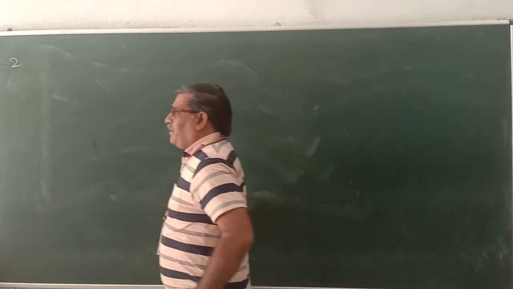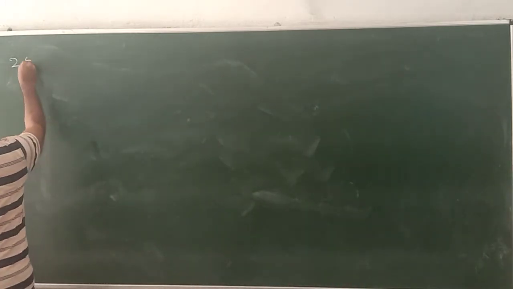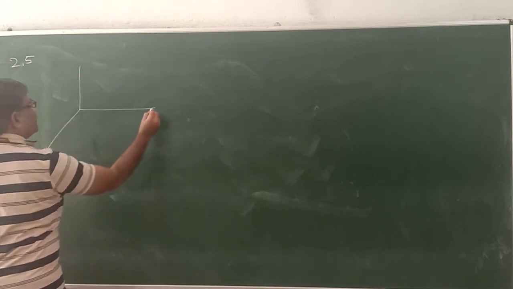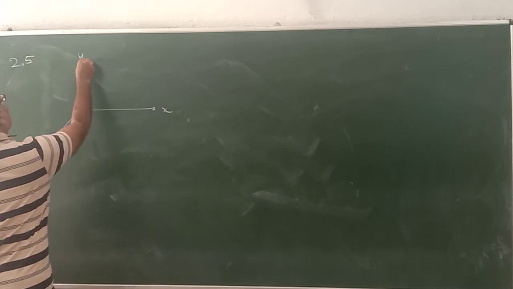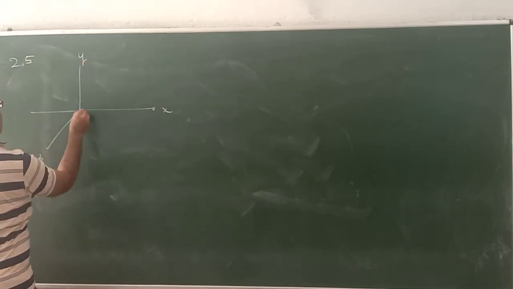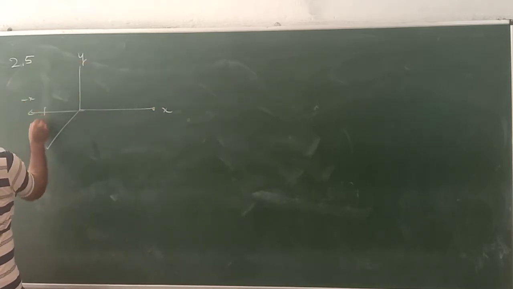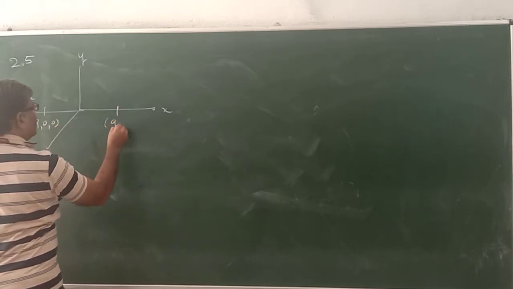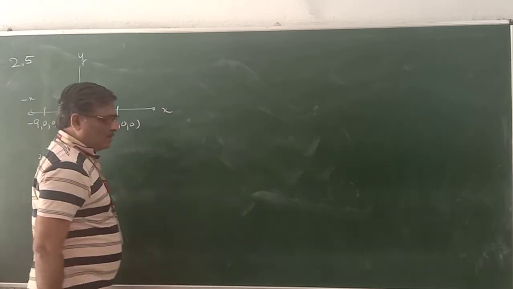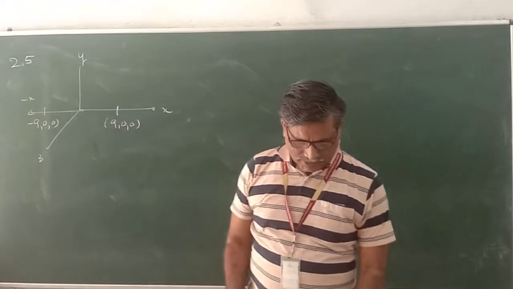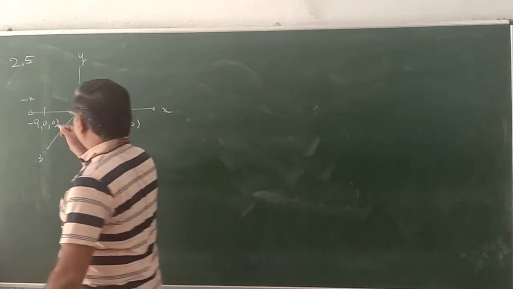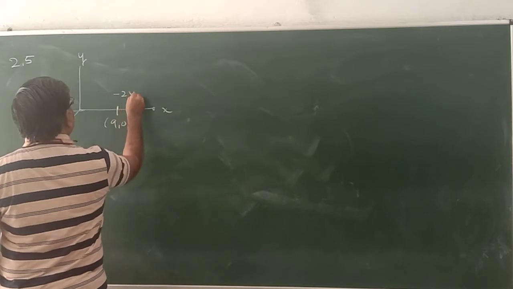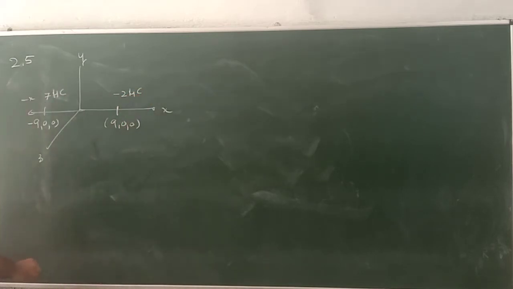It's a 2.5. Two charges. One is at X, Y, Z, and to this side is minus X. It's at 9, 0, 0 and it's coming as 9, 0, 0. To understand, coordinates are important. Here 7 microcoulomb is kept, and here -2 microcoulomb. Now let's see.